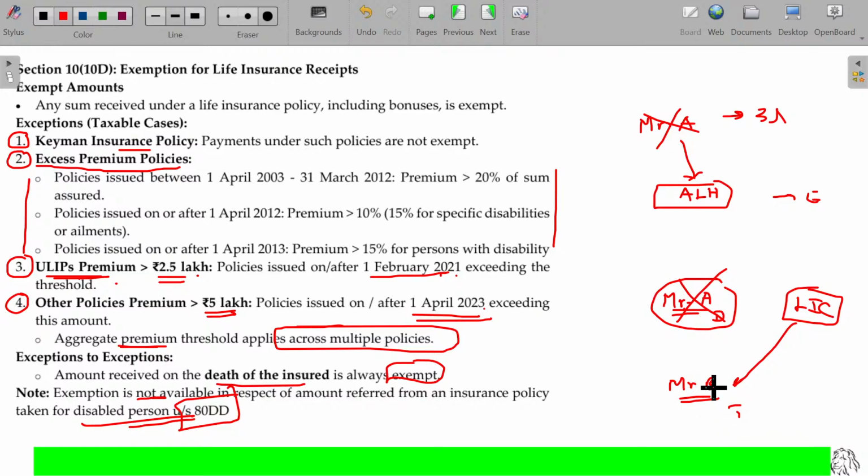Mr. A being the dependent disabled person, for his own safety and security, as he is not capable of living alone, he wants some moral support. Mr. B invests some money for A's health or insurance. While investing, he can claim the deduction. Sometimes Mr. A died, sometimes later. So instead of Mr. A, now Mr. B, who invested or paid the premium, he himself gets the amount, and in this case it is completely taxable. On receipt of any claim on the death of the dependent disabled person, it will be taxable. Okay, clear?